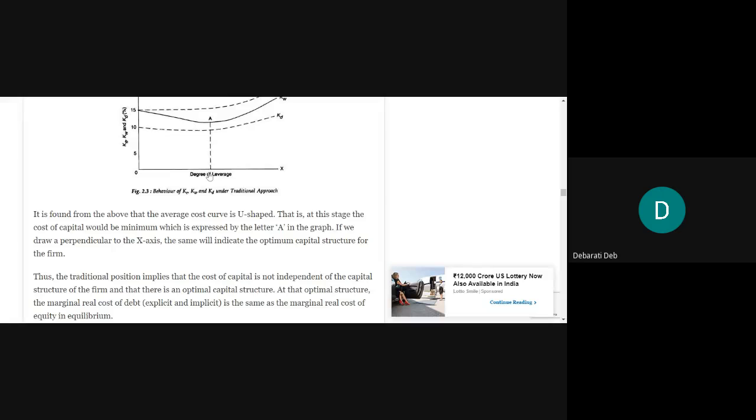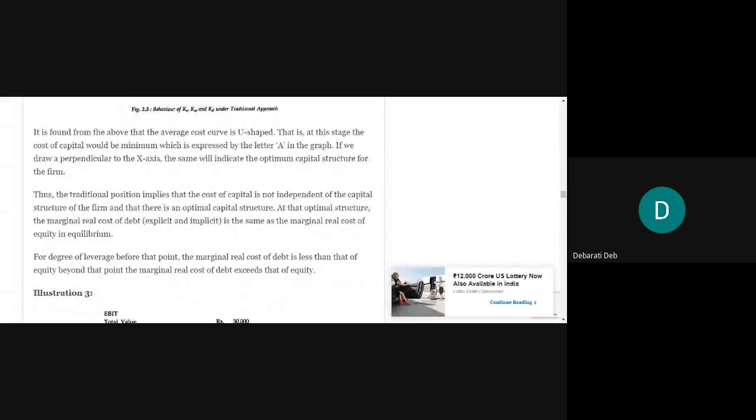So what will it indicate? It will indicate that 40% debt has been used in the overall capital structure. 40% debt and 60% equity, like that. Thus, the traditional position implies that the cost of capital is not independent of the capital structure of the firm, and that there is an optimal capital structure. There is no maximum point where you will have the maximum value of the firm and the minimum cost of capital, but there will be an optimal point where the capital structure will be optimal.